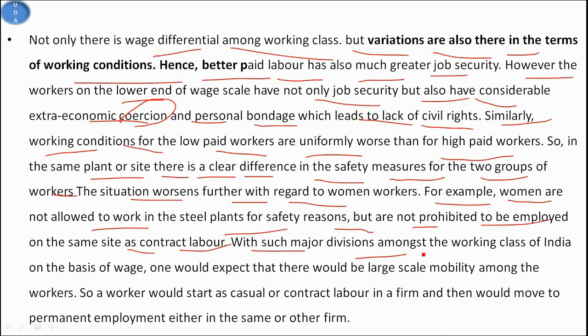With such major divisions among the working class of India on the basis of wage, one would expect that there would be large scale mobility among the workers. So a worker would start as a casual or contract laborer in a firm and then move to permanent employment either in the same or another firm. So now we see the growth.